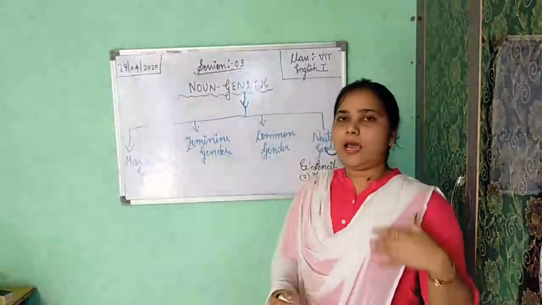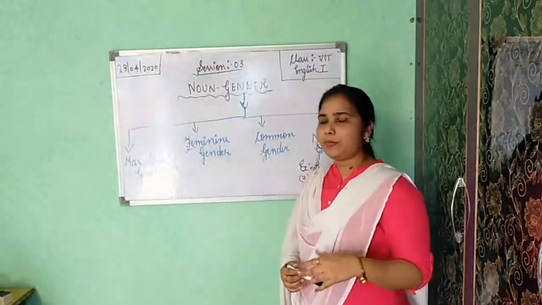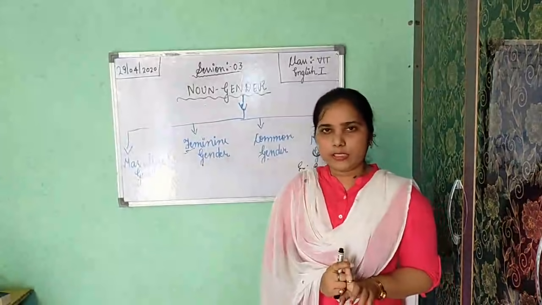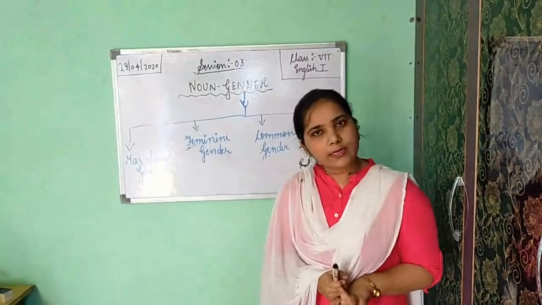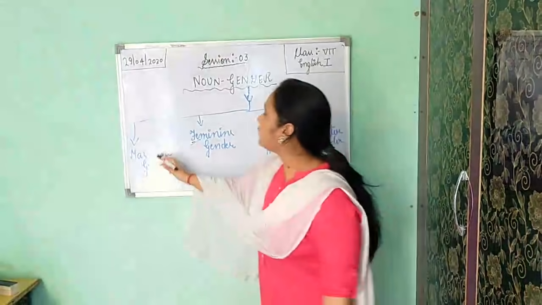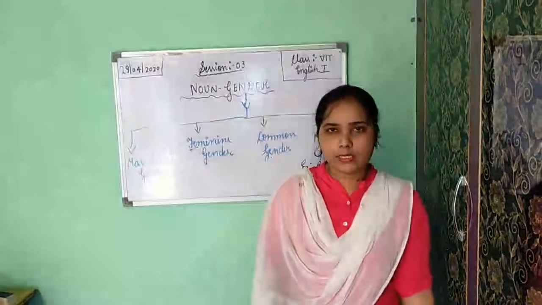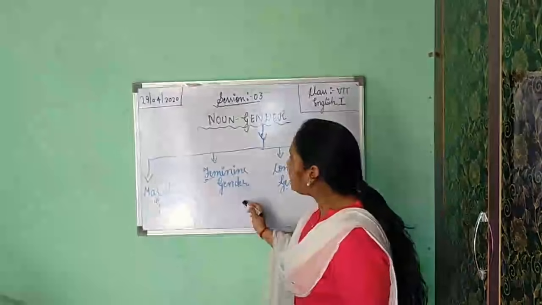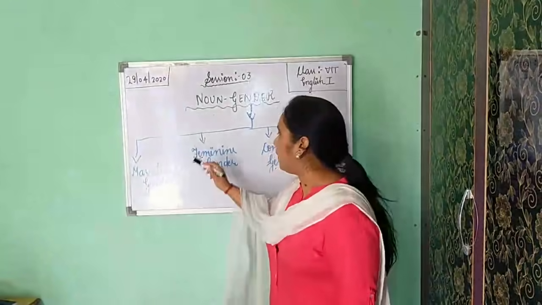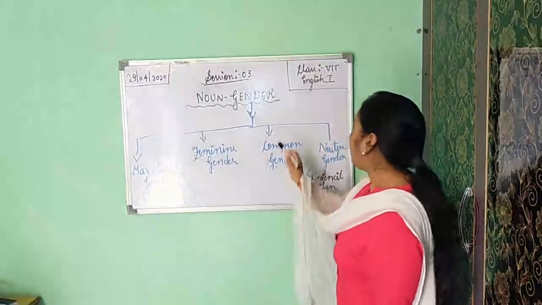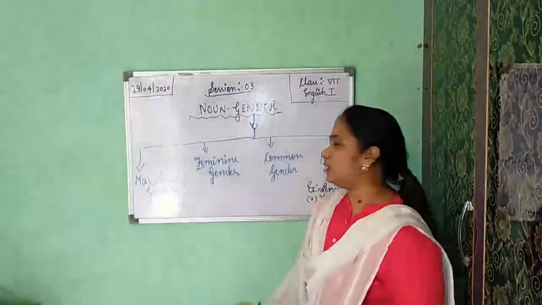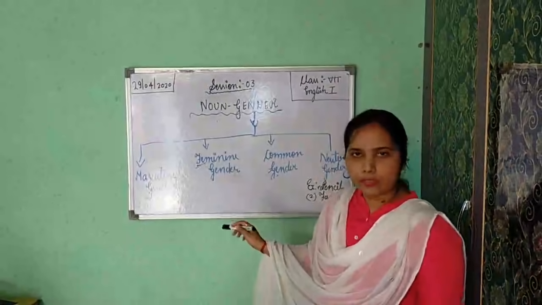Once again, please, I am revising. Please revise with me. There are four kinds of gender. First one is masculine gender. Second is feminine gender. Third is common gender. And the fourth is neuter gender. Masculine gender denotes male creature. Okay. Feminine gender shows female creature. F for feminine, F for female. If you are getting both male and female in the word, so it shows common gender only.